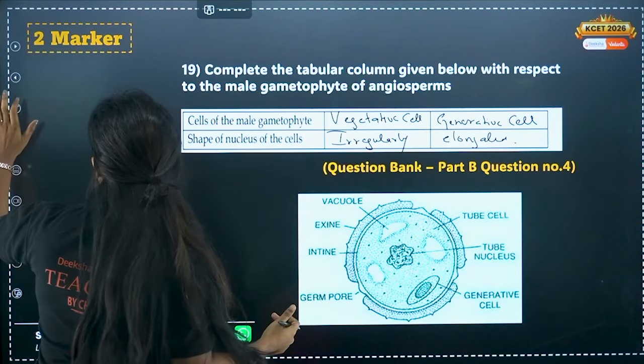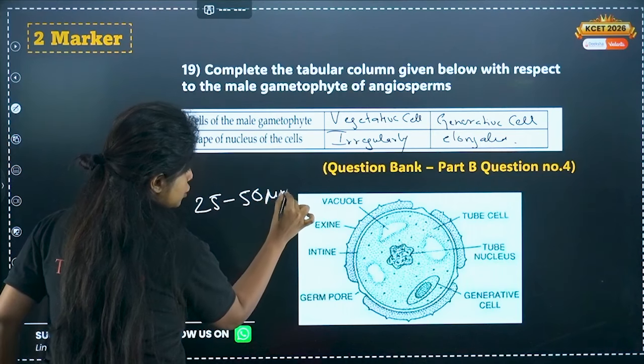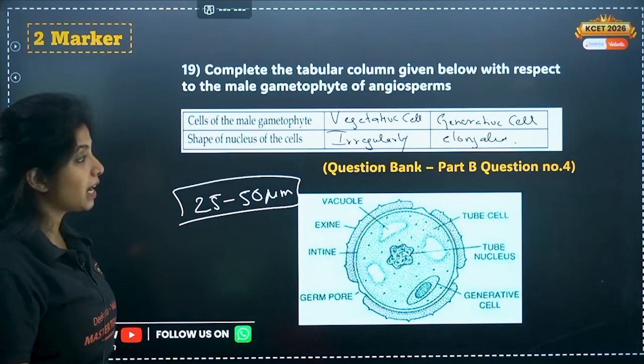And also remember, what's the diameter of a pollen grain? It's 25 to 50 micrometers. Okay, 25 to 50 micrometers. Please remember the diameter as well.